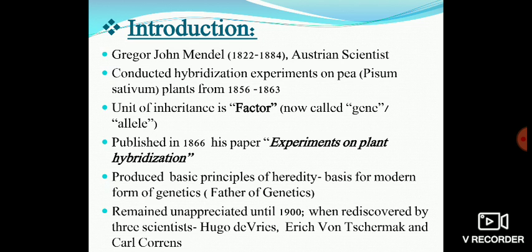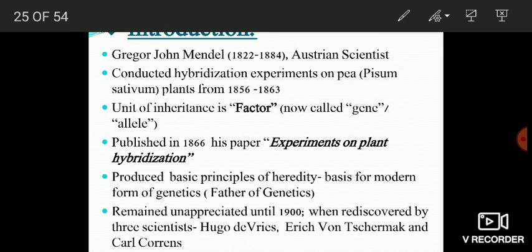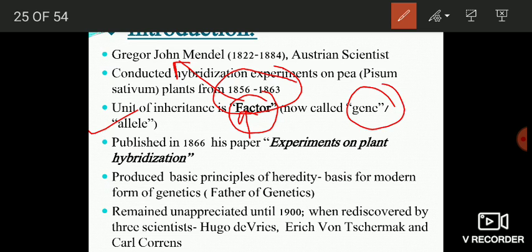principles of heredity. Gregor John Mendel was an Austrian scientist who conducted hybridization experiments on the pea plant, which is botanically named Pisum sativum, from 1856 to 1863. On the basis of his findings, he arrived at a conclusion that the basic unit of inheritance is a factor. Although he himself at that time did not know what a factor is, what the nature of this factor is, nowadays we know that these factors are nothing but genes, and a gene is a fragment of DNA.